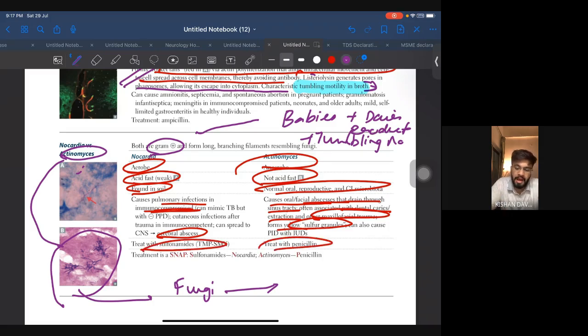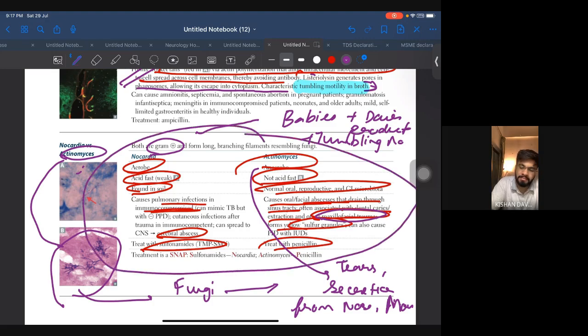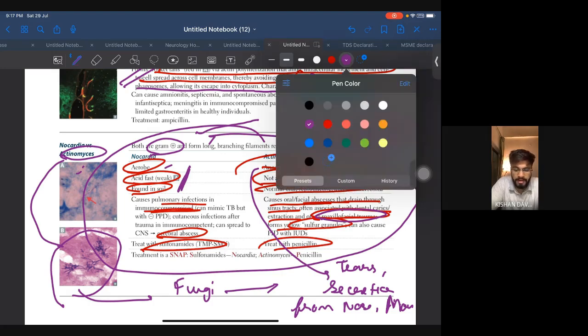Now, one important point, how they are going to give you the case of actinomyces: they will say the tears or secretions from nose or lip, mouth. Okay, they will give you maxillofacial trauma. It means the maxillofacial trauma is here, whereas nocardia is going to occur only in immunocompromised, and that's it. That's how you'll be working it out. Sometimes they might give you the same symptoms, and you have to look at the acid fast and whether they are aerobe or anaerobe. Okay, some important points I want you to write down over here.